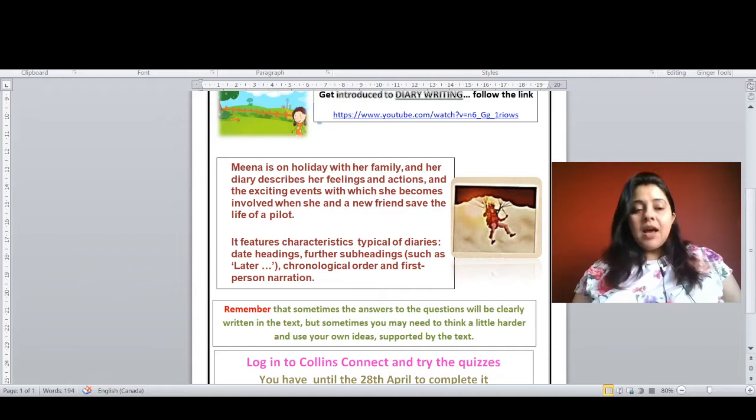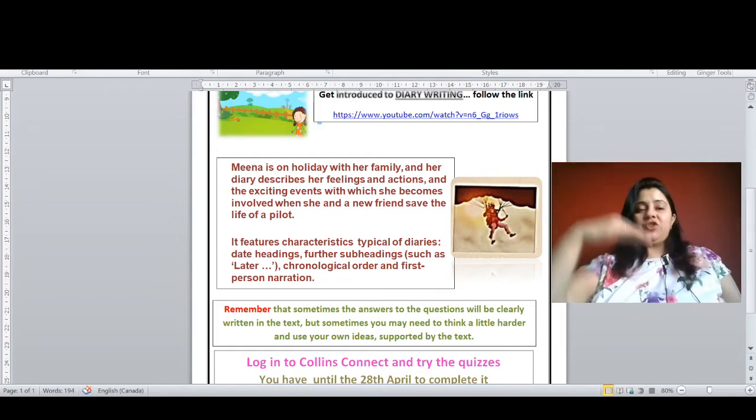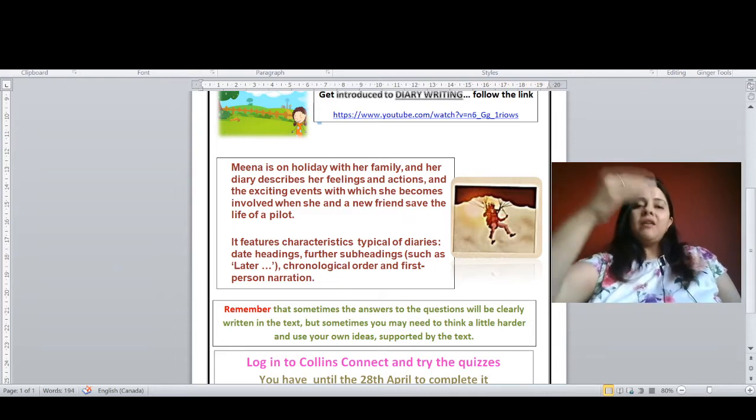Isn't it? So, this text features characteristics typical of diaries, as you know: date, heading, further subheadings sometimes, such as later. It's there in this text, isn't it? And it's organized in chronological order, which means the event which happened first is mentioned first, then what happened after that.